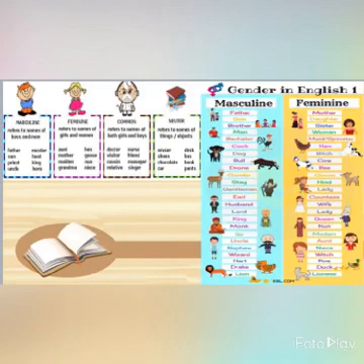There are 4 types of gender: masculine, feminine, common and neuter. Whenever we are talking about male persons or animals, it will come under masculine gender. Feminine gender refers to the nouns related to females. Common genders are the words which are used for both males and females.